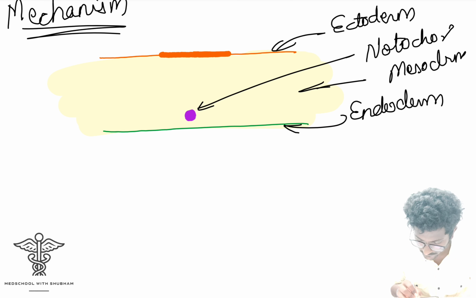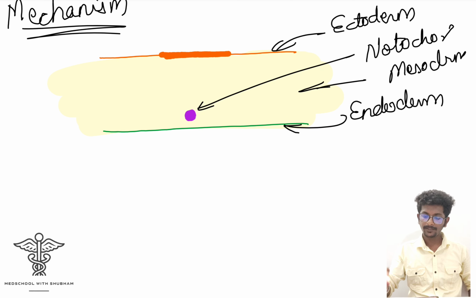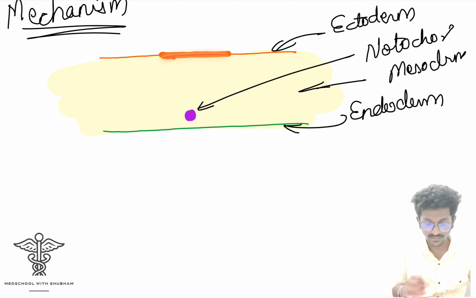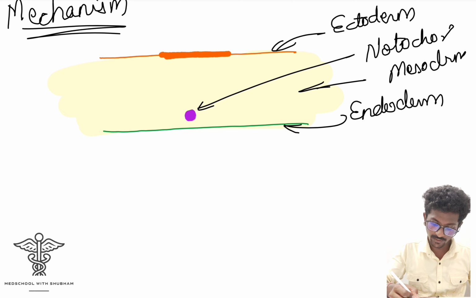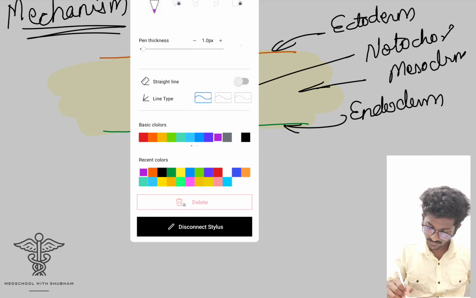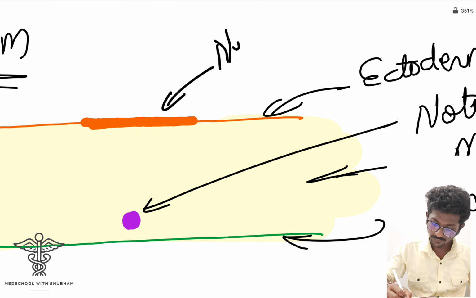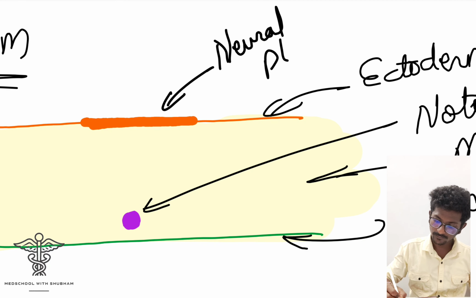The formation of the notochord stimulates the surface ectoderm cells to become thick, and this thickening is now called the neural plate.